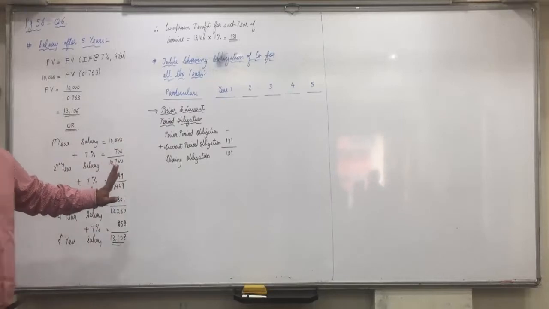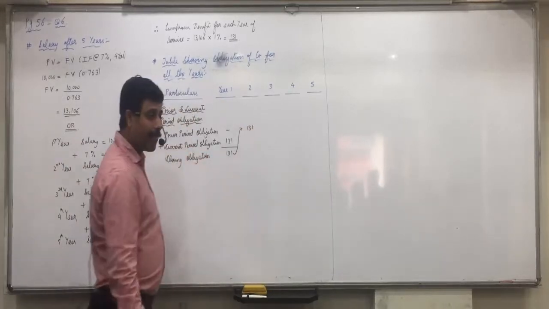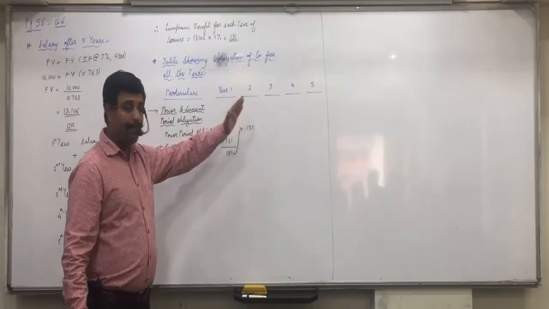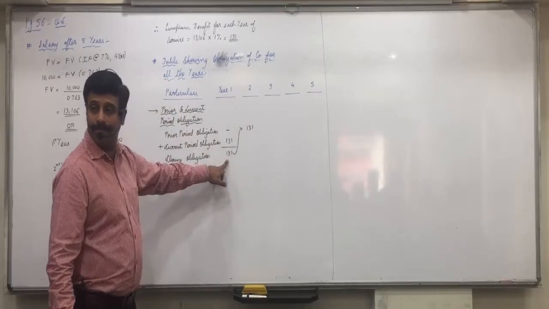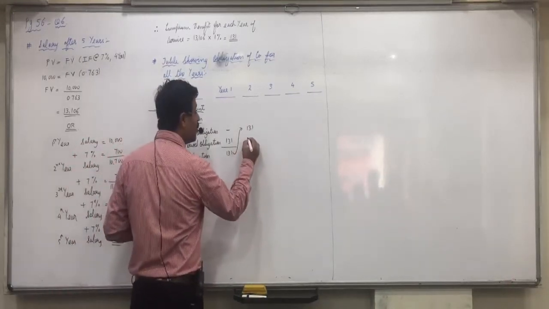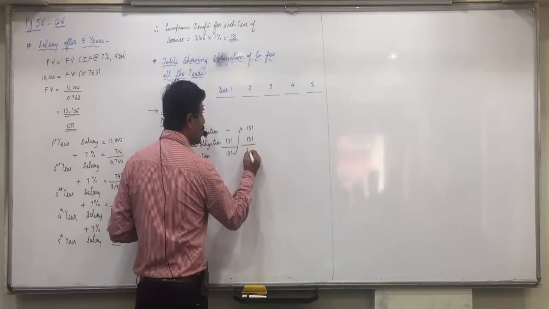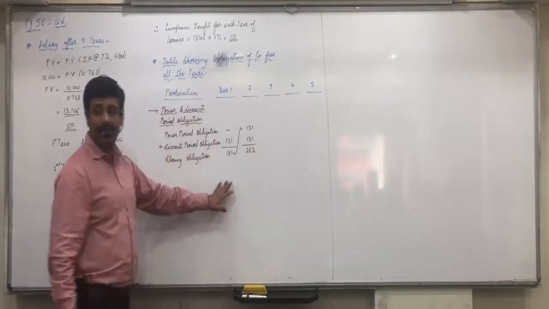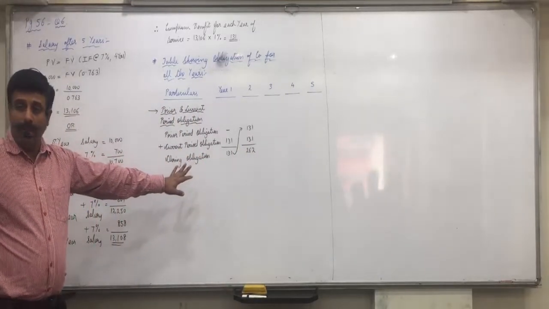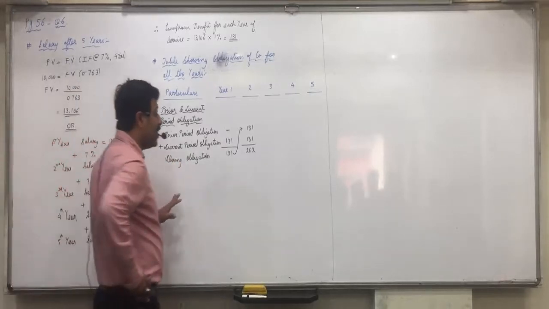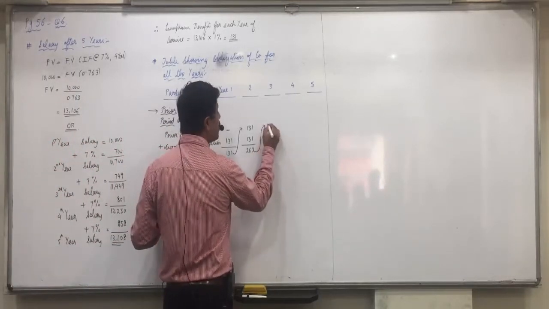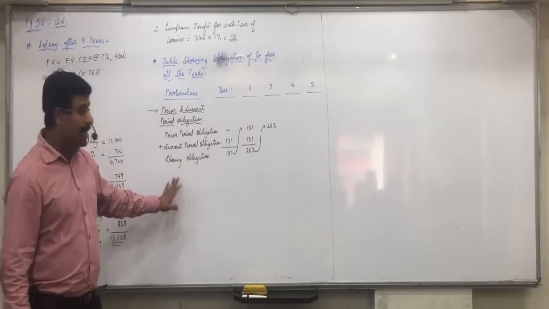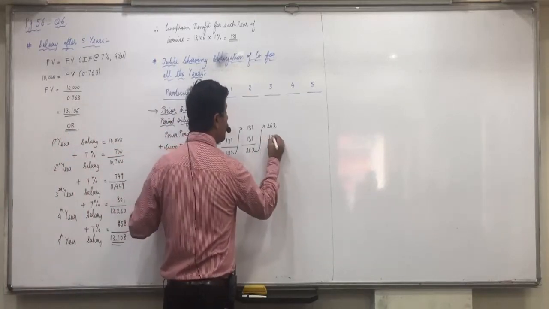Did everyone understand this? Second year. From the second year's point of view, can I say prior period obligation is 131? Plus again for the current period you have to pay 131. So total obligation at the end of the second year becomes 262. In the third year, what is the prior period obligation? 262. Plus again for the third year you have to pay 131.